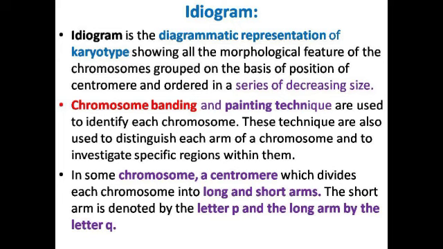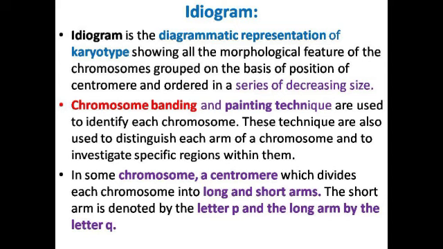And there are different types of techniques. Already I have mentioned it, that is chromosomal banding and painting techniques, which are used to identify each chromosome. These techniques are very useful to distinguish different types of chromosomes and to investigate the different regions within the chromosomes inside the chromosomal set of the nucleus. In some chromosomes, a centromere divides each chromosome into long and short arms, that is long chromatid and short chromatids.